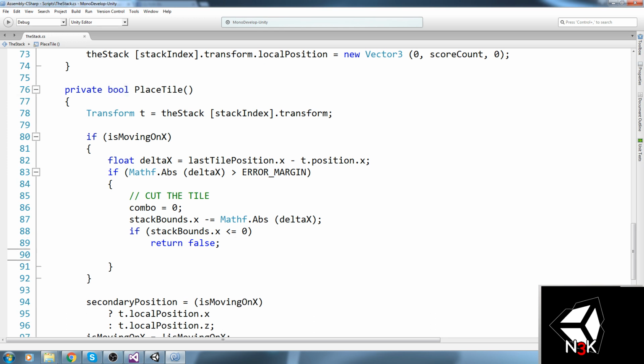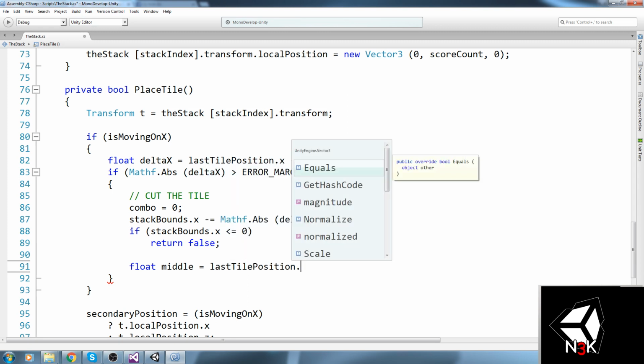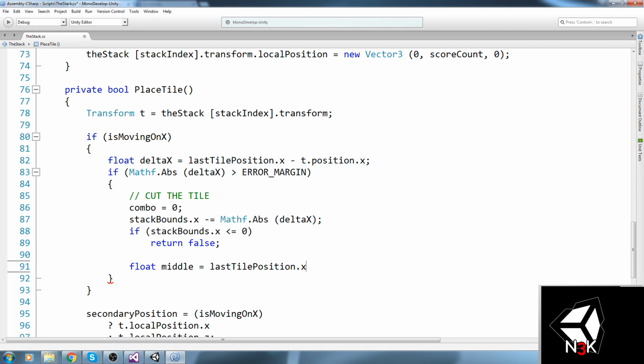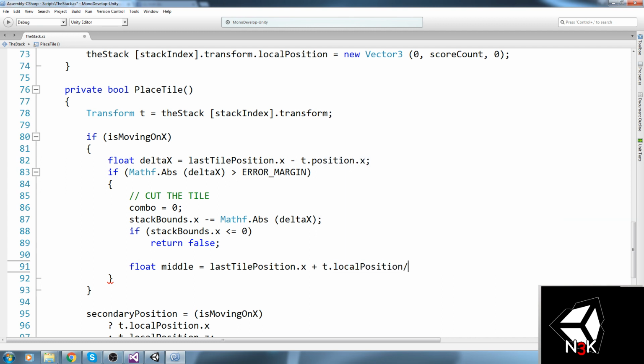And this way it gives us some kind of margin we can play with a little bit later on, right? So once we did that dead check, we are going, and that's where the math comes in, and it's a little bit annoying. We're going to declare a float that we're going to call middle, and we're going to get the middle point in between the current position and the last position. This one is quite simple, so we go like last tile position dot x plus t dot local position dot x divided by 2. Right, so we've got the middle point in between these two.